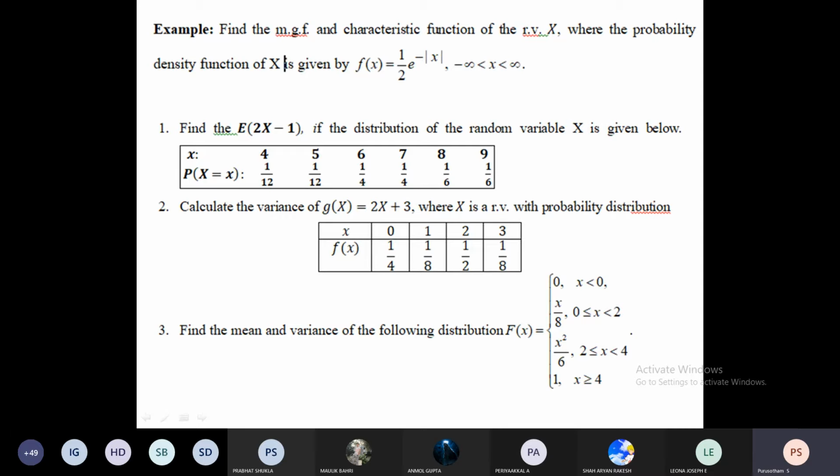All these things you learned. Any more doubts on the second module? No doubts?